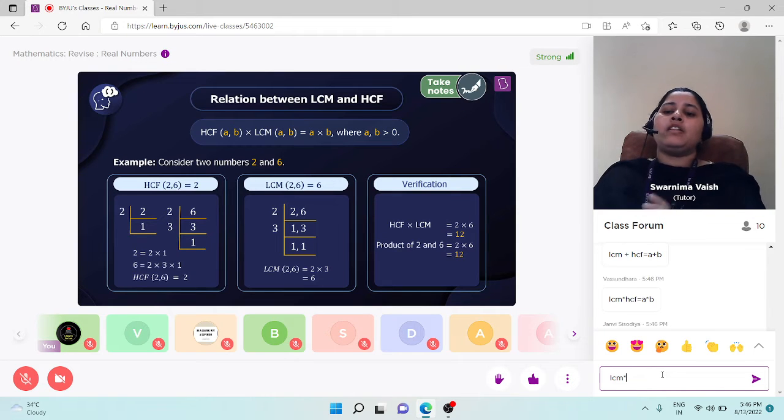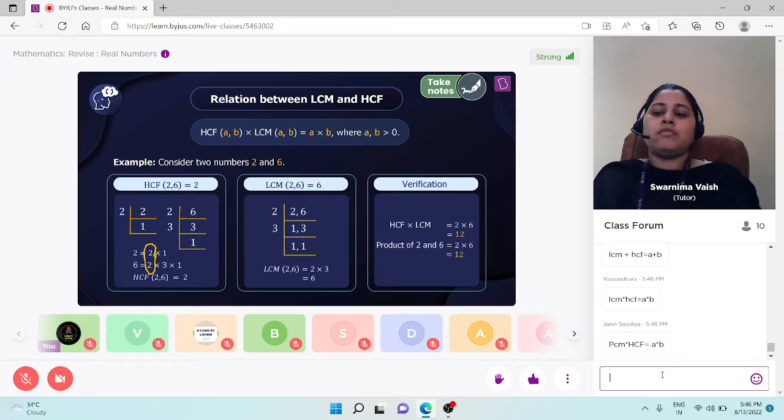Remember that the product of LCM and HCF of two given numbers is always equal to the product of those two numbers. Means, let's say two numbers are 2 and 6. If we find the factors of 2, it will be 2 into 1. Factors of 6 will be 3 into 2. 2 is common. So HCF of these numbers is 2.